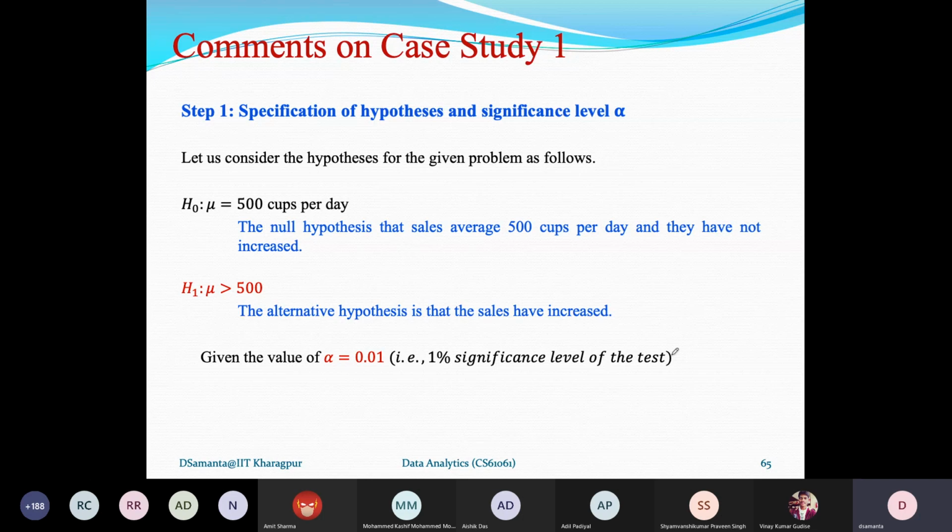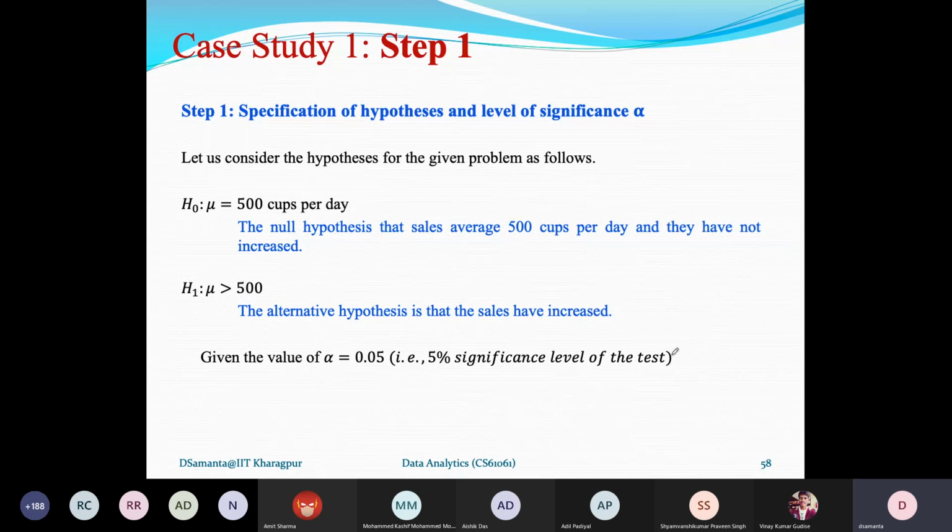Definitely, if you consider mu not equal to 500, it should come under the two-tail test, and then the t-value will be a little bit different. It will be higher for the two-tail test, and the outcome of the result may be different. Now here my question is, which is the right choice so far as this hypothesis decision is concerned? I have considered mu equals 500, mu greater than 500. But do you think I will make a wrong analysis if I say mu less than 500? Or will I make a wrong analysis if I take mu not equal to 500?